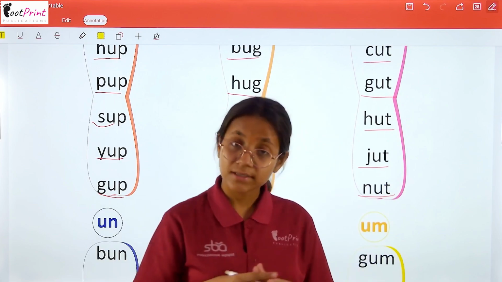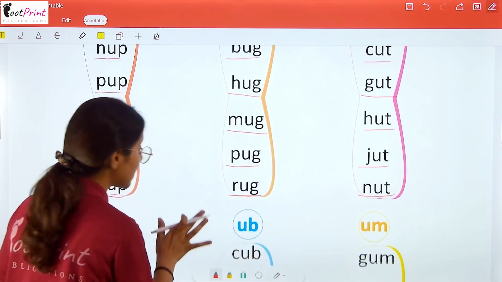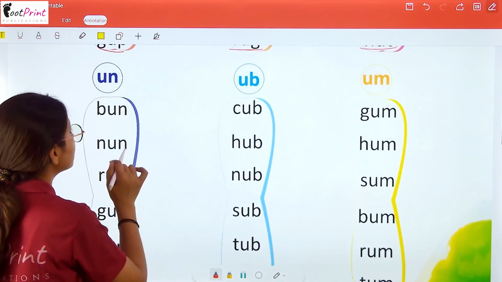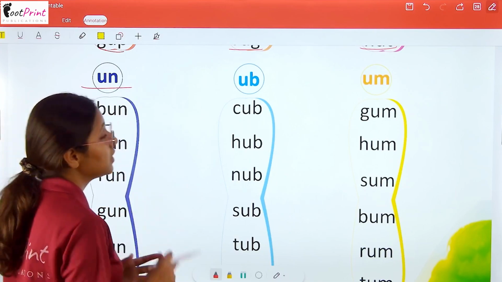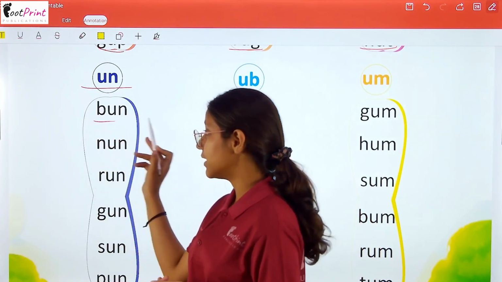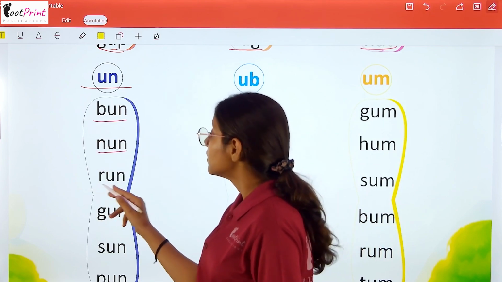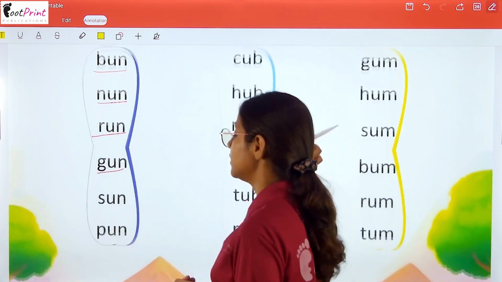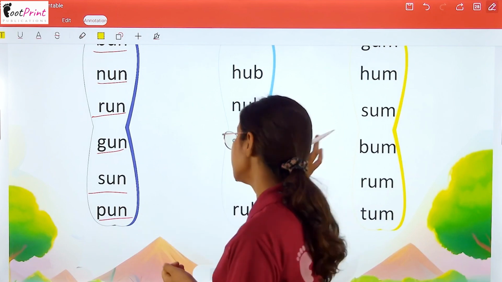and n-ut nut. Now some more sounds which start with U. So that are un. U and n makes the sound of un. So it is b-un bun, n-un nun, r-un run, g-un gun, s-un sun, and p-un pun.